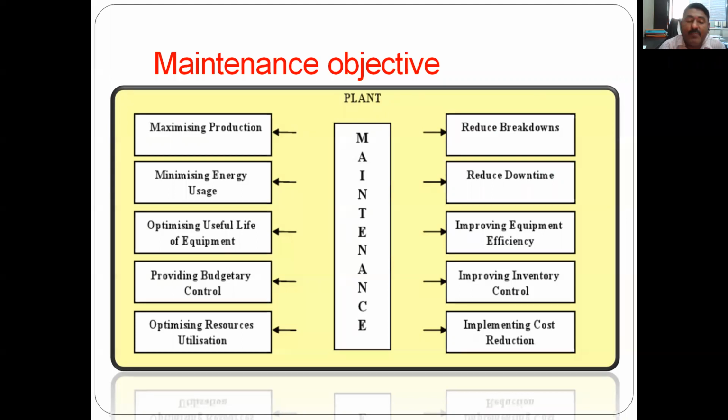Optimizing the useful life of equipment. What is useful life? Consider any one machine, say a lathe machine. We have purchased a new lathe machine with a guarantee warranty period of 5 years, and it is required that the machine will work effectively for the next 20 years. If there is proper maintenance of that machine, then definitely it will work for more than that. You can take the example of bikes. The standard life for a bike as per government regulations is 15 years, and it is required that after 15 years, the bike should not be used.